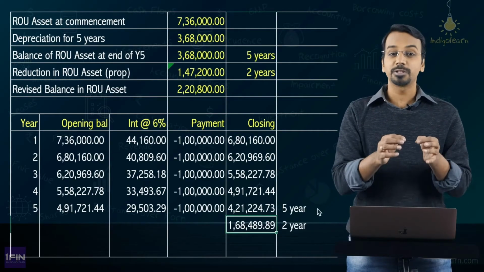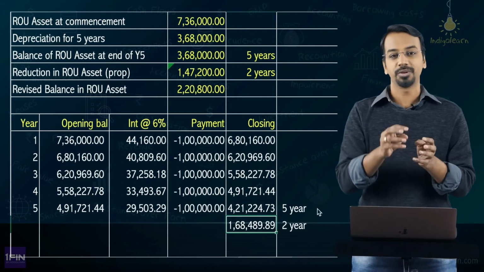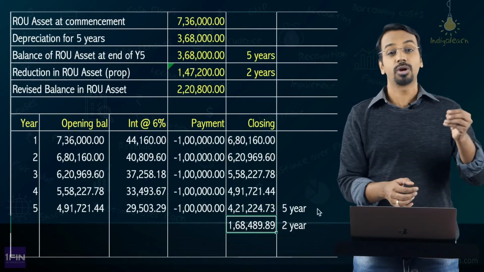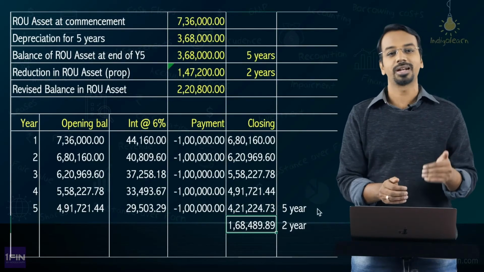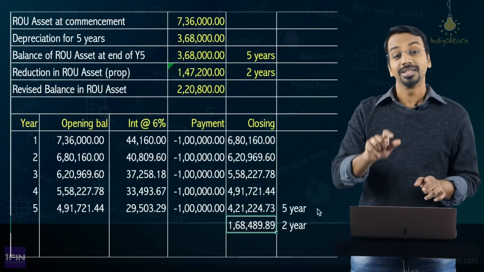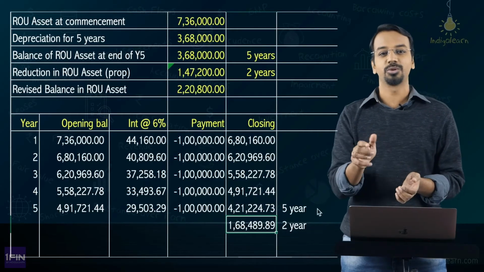Now, there where we spoke about reduction in one or more right of use asset, where we gave up 50% of the area, obviously the future payments also would have ideally gone down by 50%. So, the lease liability also had gone down by 50% because the term had not changed. Here the term is changing. So, because the term is changing, the present value calculations will also change.